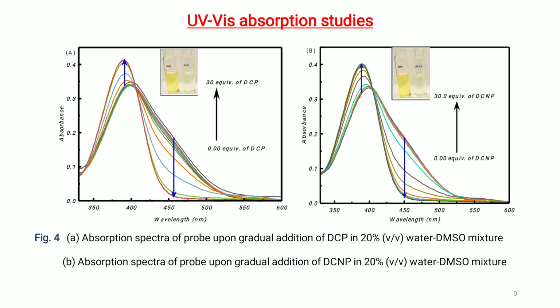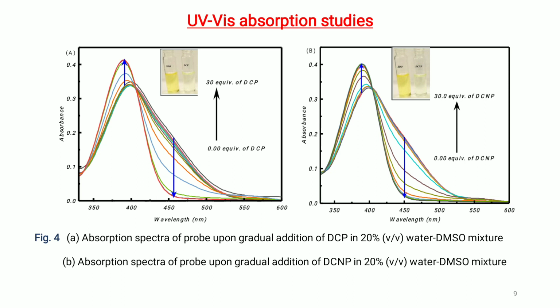In UV-visible absorption studies, the absorption spectral studies of SDO were performed in 20% DMSO water solution with the addition of different analytes. The addition of DCP to the SDO solution resulted in a new peak appearing at 390 nanometer, which shifted from the original peak at 399 nanometer. The shift is about 9 nanometer.